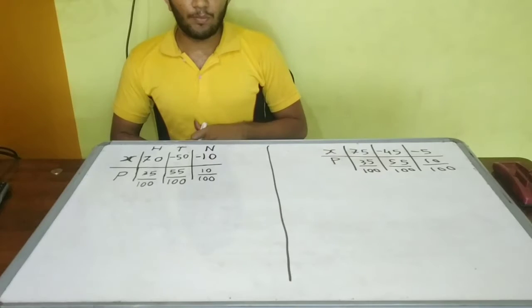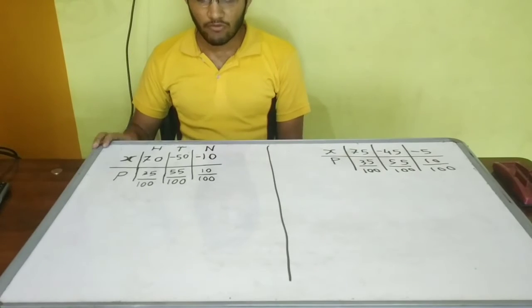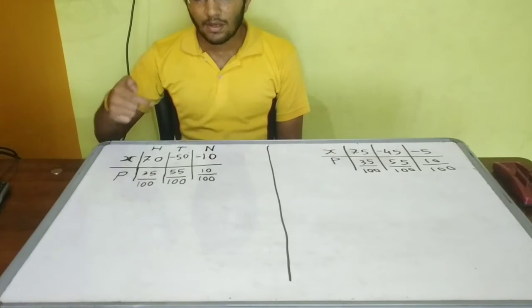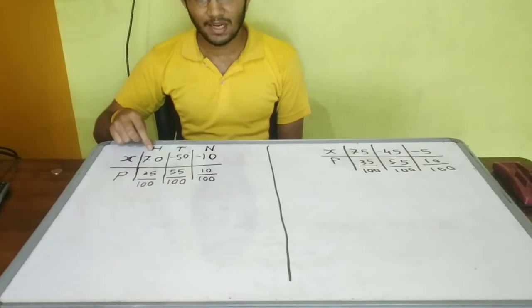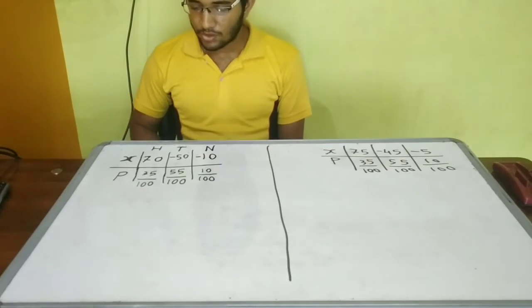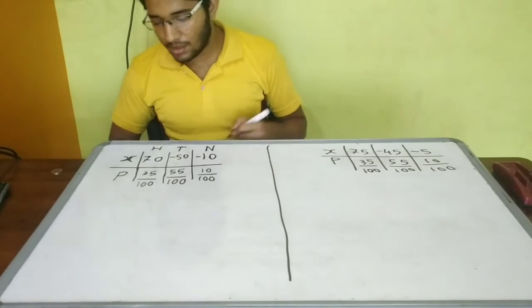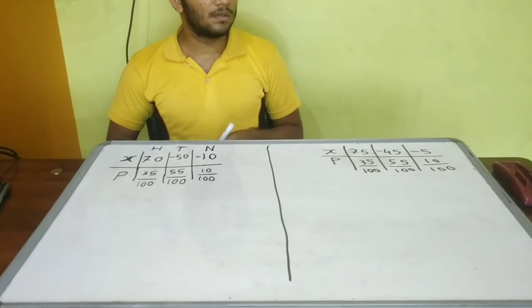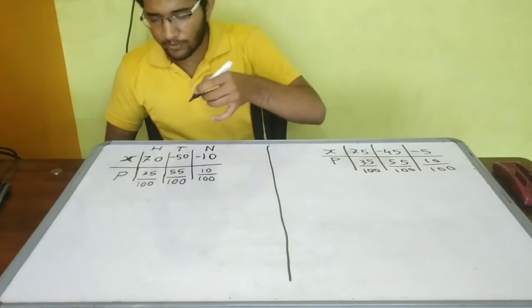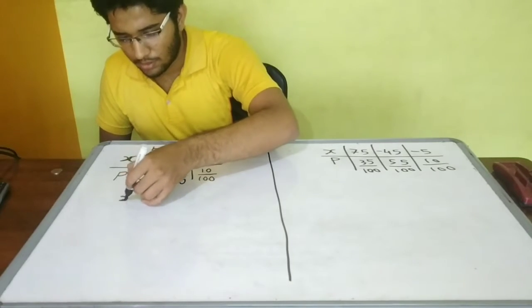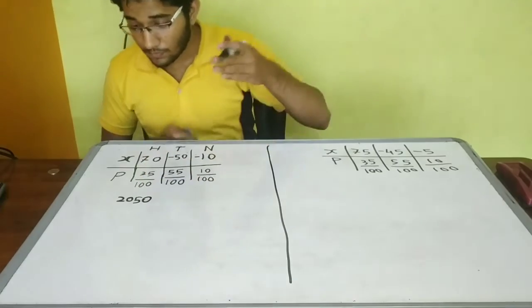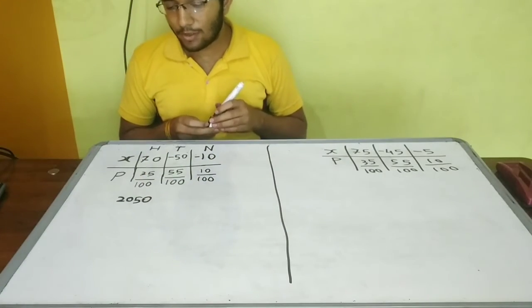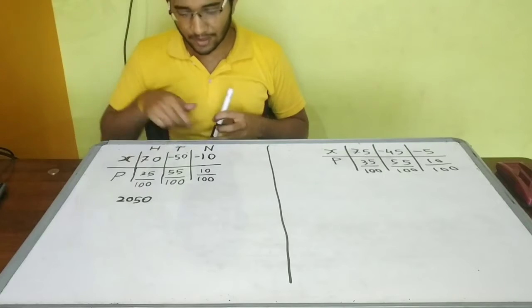Let's say we have played 100 games. When we play 100 games, there are 35 chances of winning, meaning getting heads. So 35 into 70 is 2450. So after playing 100 times, we will get 2450 from the heads part.